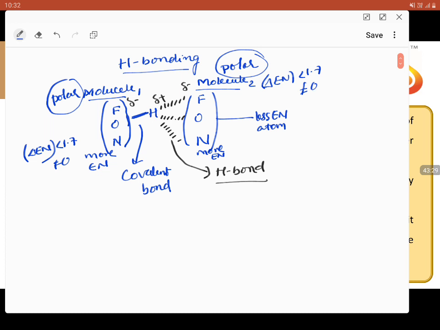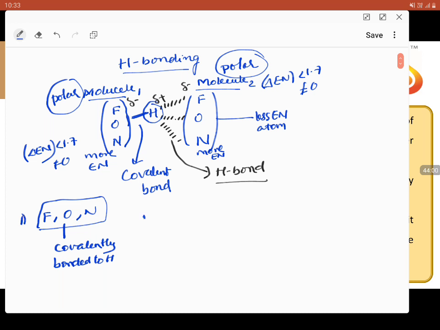When we consider hydrogen bonding in these two cases, the first bond, if you see, the hydrogen atom is connected to one of the most electronegative atoms. The most electronegative atoms are fluorine, oxygen, nitrogen. So this is the restriction: they should be either fluorine, oxygen, or nitrogen covalently bonded to hydrogen. This should be the first condition.